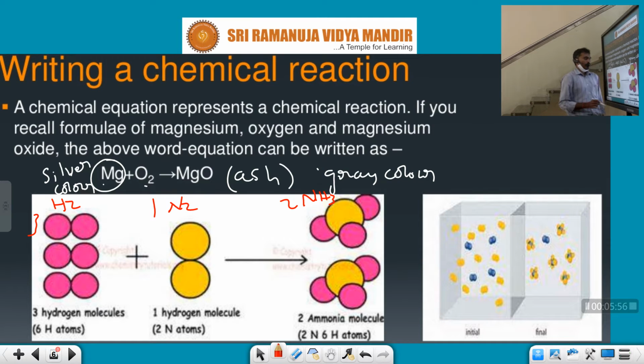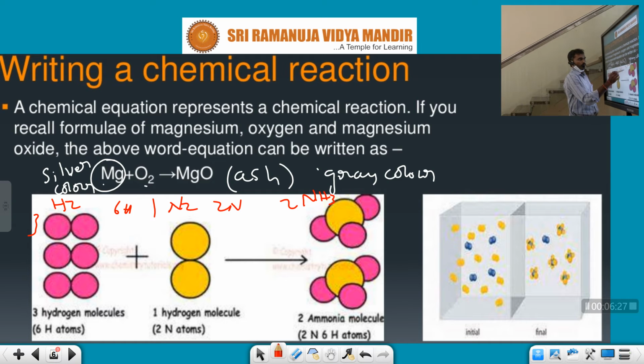So always see, it follows the law of conservation of mass. For example, Mg plus O2 gives rise to MgO. Actually, this is unbalanced, because here oxygen is 2 and here oxygen is 1. That's why it is unbalanced. But the law of conservation of mass is always followed by a balanced equation. For example, 3 hydrogen molecules and 1 nitrogen molecule give 6 hydrogen atoms and 2 nitrogen atoms.